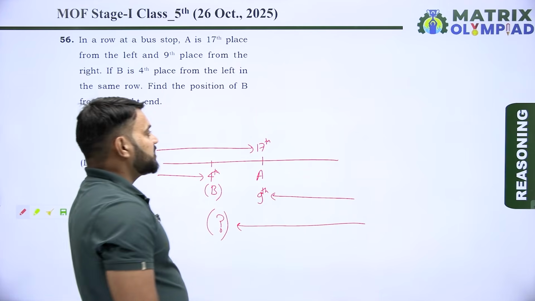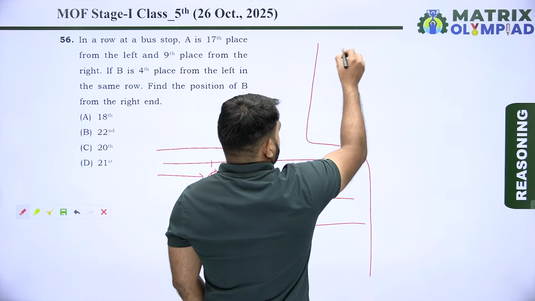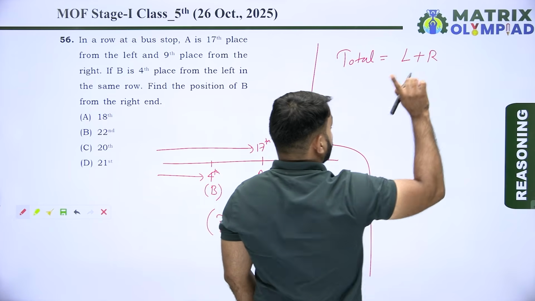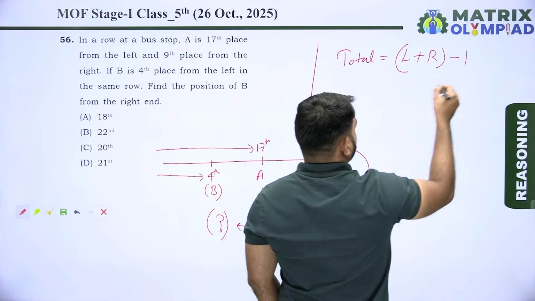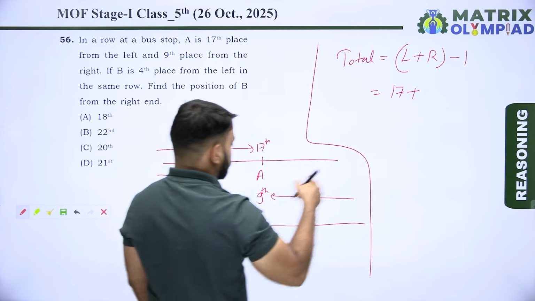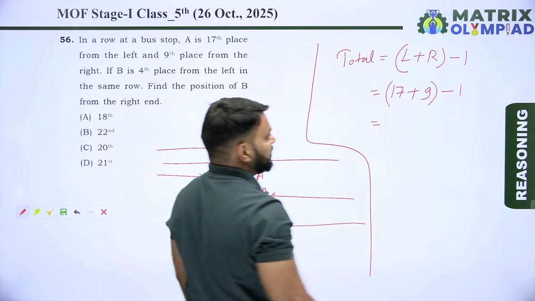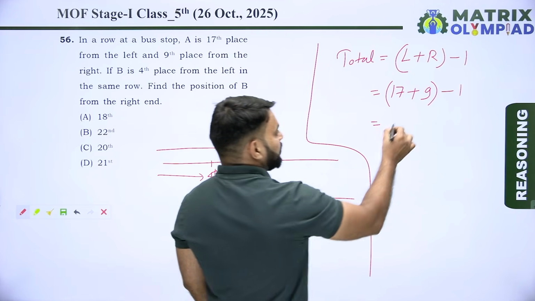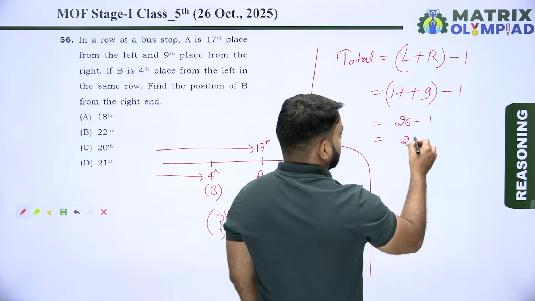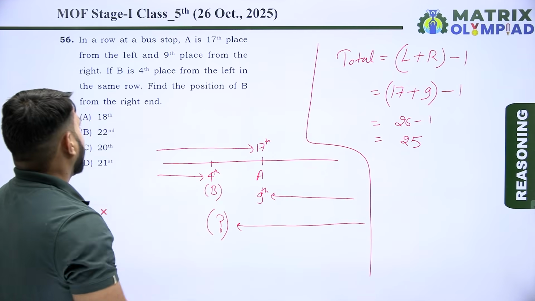So first find the total number of people in this row. So total number of people is equals to left position plus right position of the same person minus 1. So left position of A is 17 plus right position of A is 9. 17 plus 9 minus 1. 17 plus 9, it means 26 minus 1. 26 minus 1, it means 25. So there are total 25 people in this row.